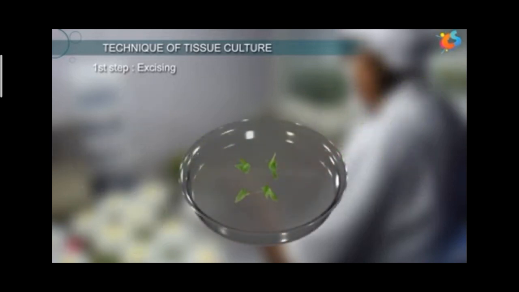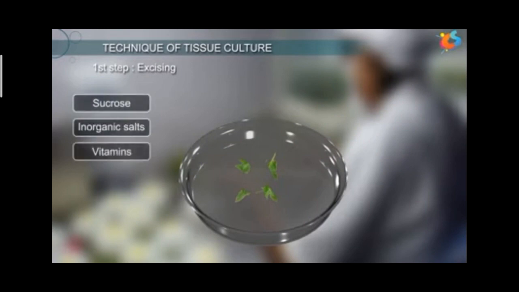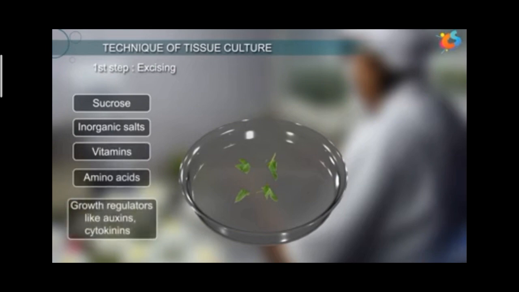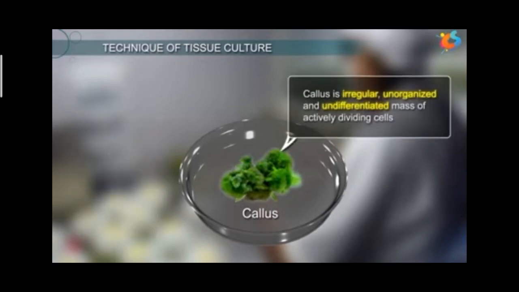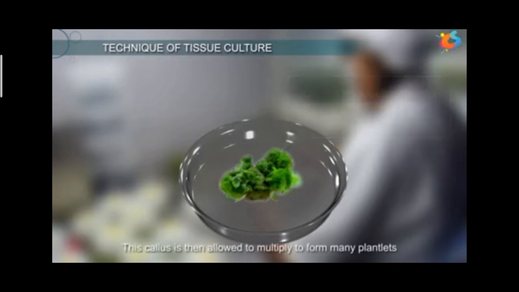This explant is placed in a suitable artificial nutrient medium containing sucrose, inorganic salts, vitamins, amino acids and growth-related hormones. The explant will multiply here to form a small group of cells called callus. The callus is transferred to another medium containing hormones for growth and differentiation.